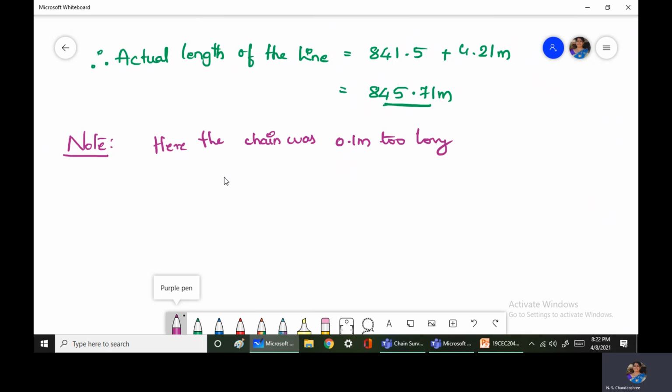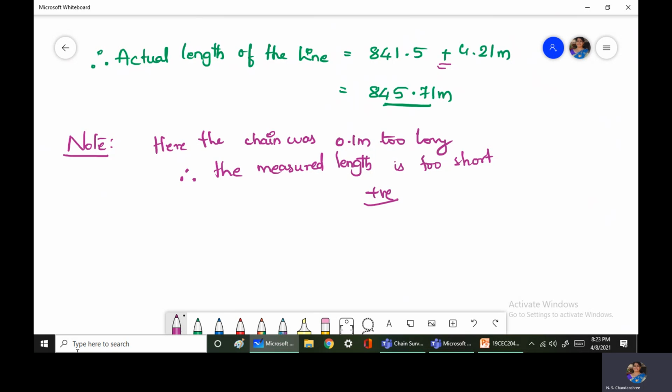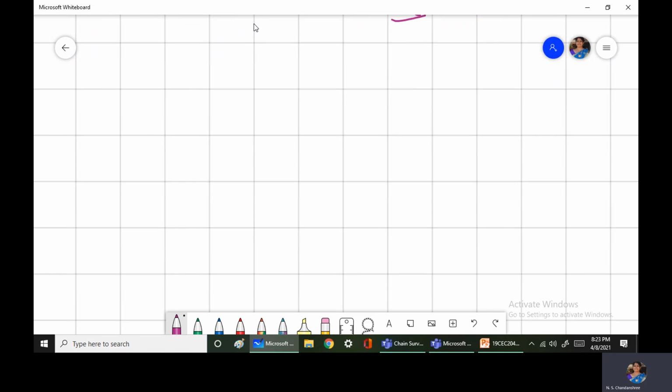So when it is too long, therefore the measured length is too short. Therefore the correction applied is positive. So this correction has a positive sign. So this is one type of problem. The other type of problem,